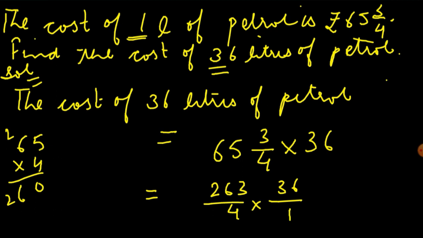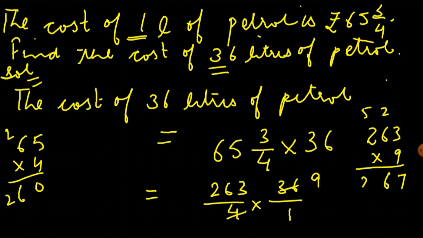So 36 means 36 upon 1. 4 nines are 36. So 263 multiplied by 9. 9 threes are 27. 2, 9 6 are 54. 56, 5. 9 2s are 18 and 5.